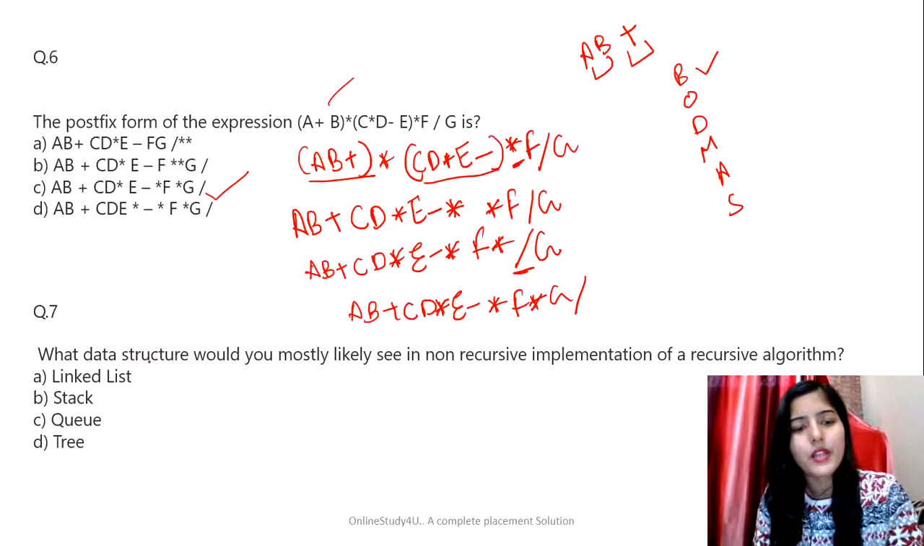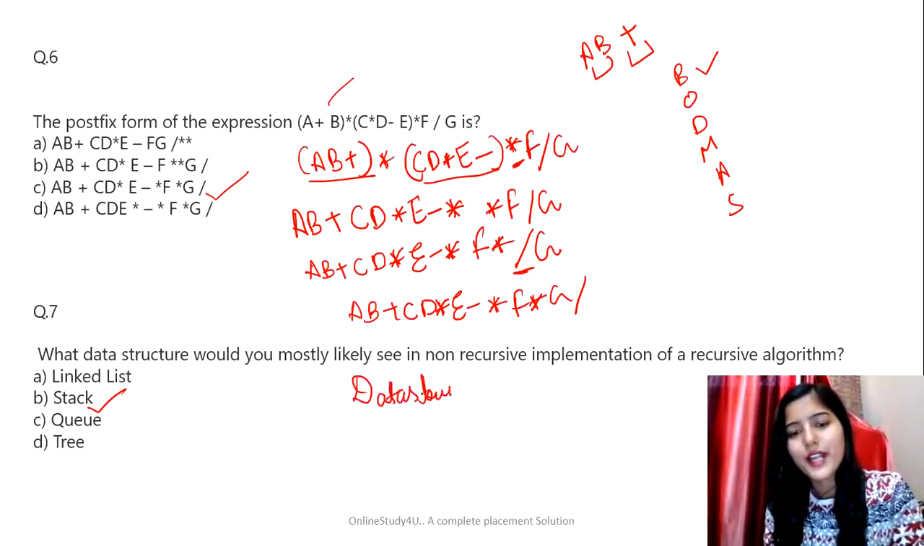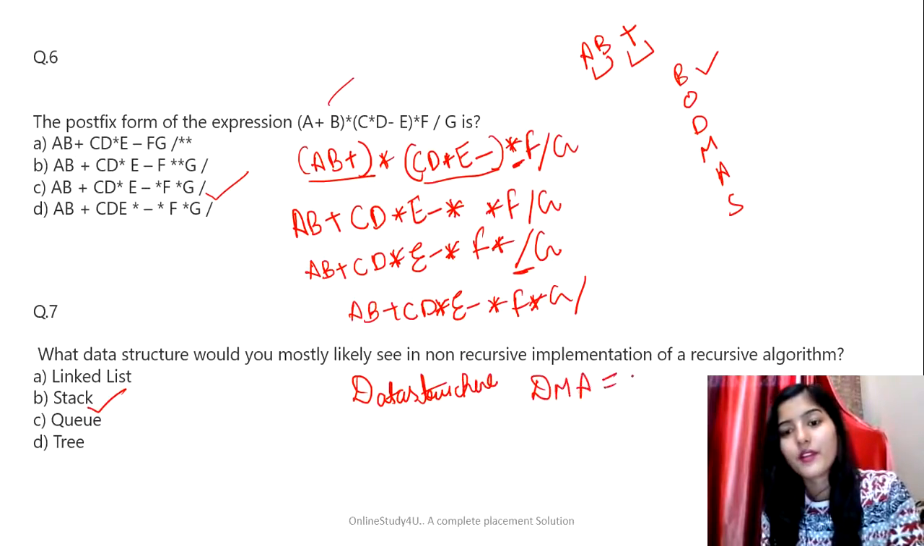Next question says, what data structure would you most likely see in a non-recursive implementation of a recursive algorithm? I hope you all must be knowing that this is nothing but stack, right? Also, here is a question for all of you. What is the data structure that we use for dynamic memory allocation? Just comment down the name of the data structure. It is a very famous data structure, used for various applications and even for priority queue. This is a kind of hint. Now I'm hoping that you will be able to tell the answer, so comment it down.